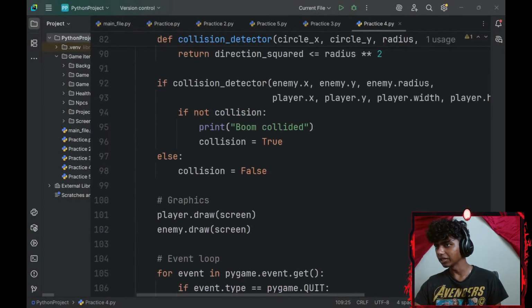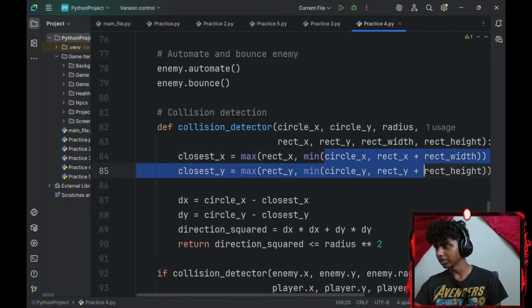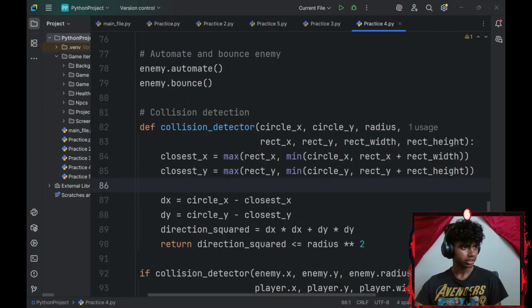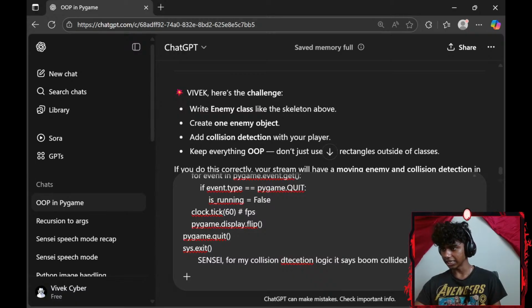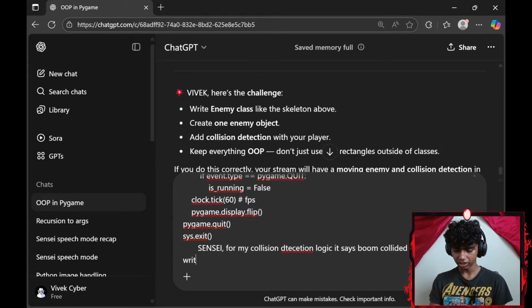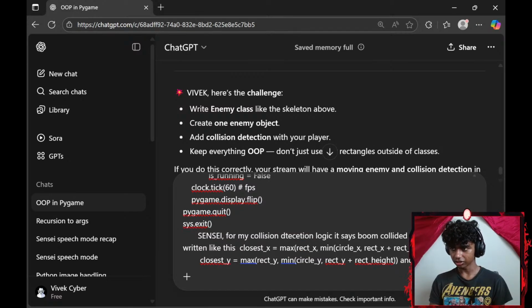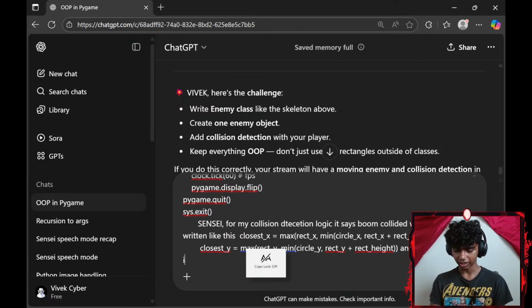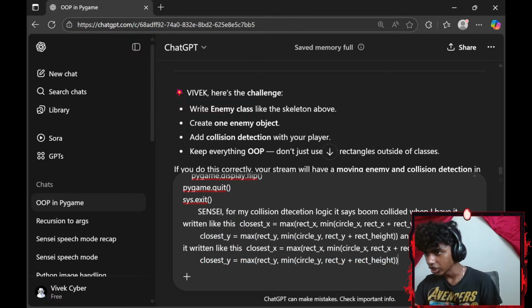Let me go back and copy that part because I don't remember it memorized completely. Actually, I do kind of remember it, but I don't want to type it out. Let's get Sensei back. It says boom collided when I have it written like this, and also where I have it written like this. Just change the plus to minus. Be really careful. There we go.